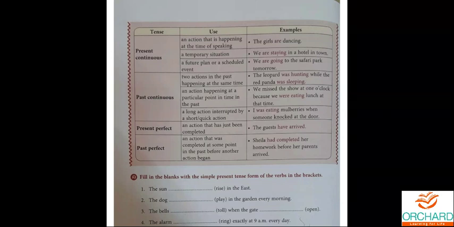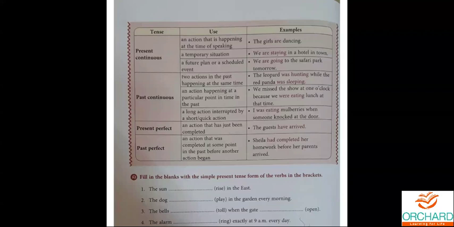We are staying in a hotel in town. So it's a temporary situation. Here, are refers to present form and staying has ing, so present continuous it is given. A future plan or a scheduled event: when something is going to happen in the future, when definitely it is going to happen, we are going to use it. Darshini, could you mute yourself, ma?